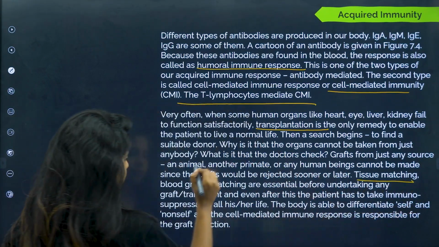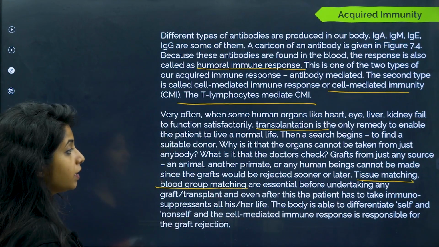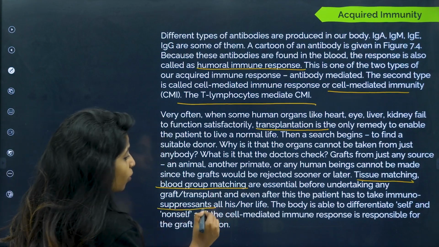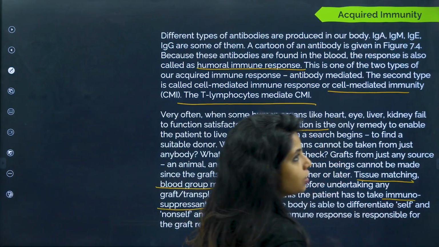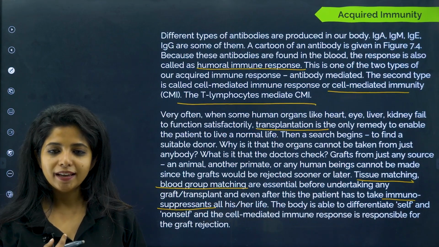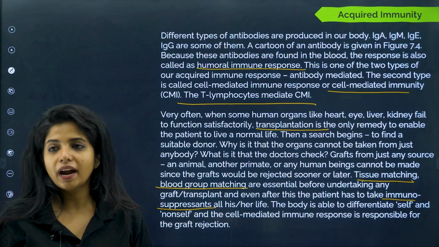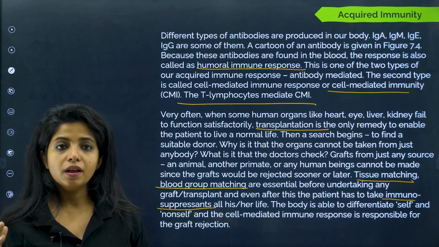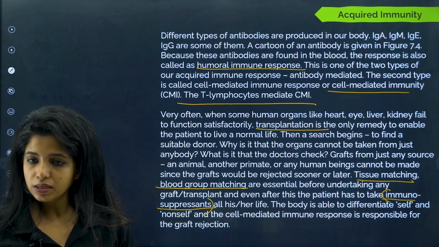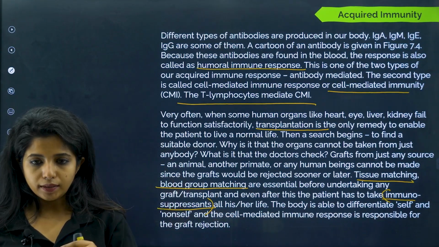Tissue matching and blood group matching are essential before undertaking any graft transplant, and even after this the patient has to take immunosuppressants. Why do they take immunosuppressants, children? We are telling our body, please do not show immune response. We do not want immune response. If they are showing immune response, obviously they will identify this is foreign, you have to kill this, which is why immunosuppressants are taken to suppress the immune response. Okay, all their life. That is why they are prone to other infections as well.